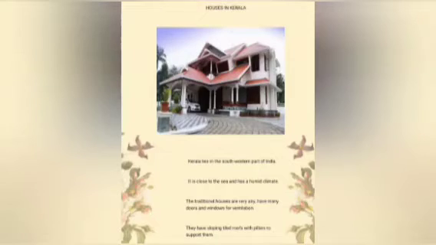So Kerala lies in the southwestern part of India, and as Kerala is close to the sea, it has a humid climate. So the houses are made very airy, children. How the houses are very airy is they have a lot of doors and windows for allowing the air to enter inside. That is for ventilation. Okay, and these houses have sloping roofs with pillars to support them. Are you clear now? Okay.